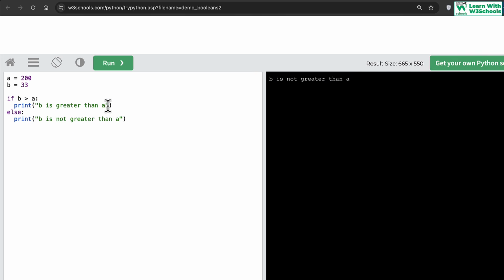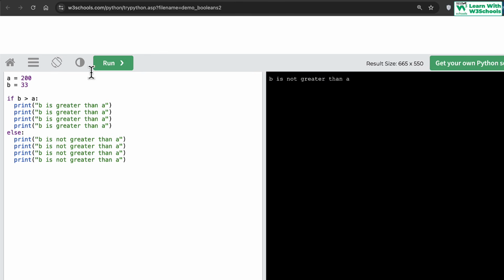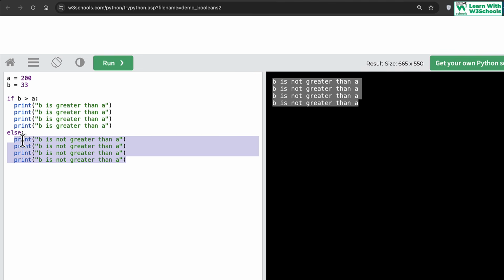Do keep in mind there can be multiple lines below it. So we can copy this line, paste, paste, paste, and I can use multiple lines here. Similarly, let's copy this line and paste it here. So if I execute the code, you will notice that this line is executed 4 times. Why? Because we have 4 print methods. So you can have multiple lines below this else, as long as indentation is kept, this line will execute.